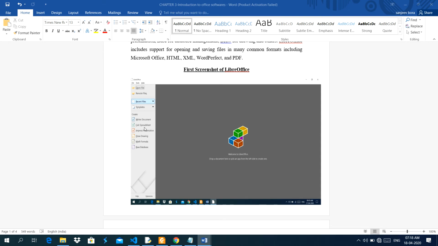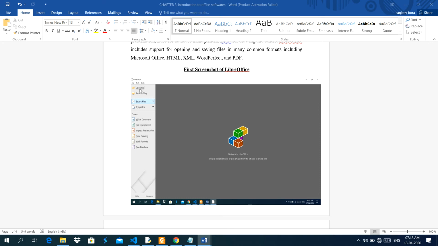These are the basic features of this office software. First is Writer document. You can create documents in this software. Calc spreadsheet, you can create spreadsheets. Impress presentation means you can create a PowerPoint-like presentation. Then drawing, math formula, and Base database. Database is the same as Microsoft Access database.